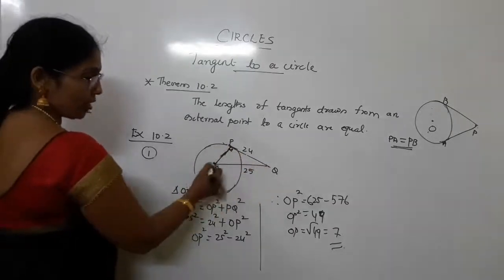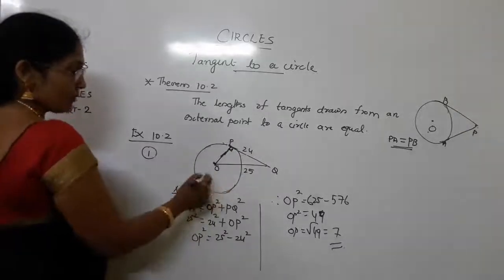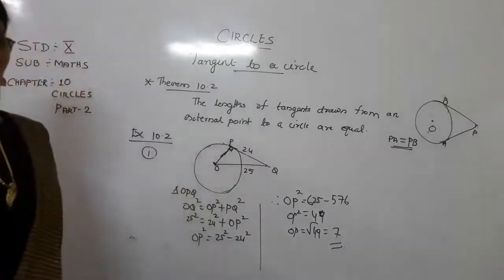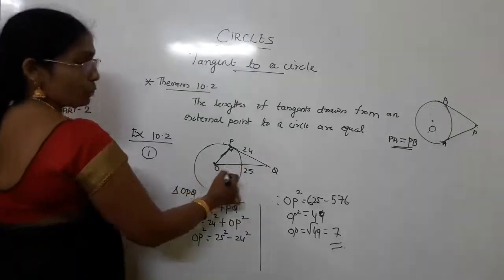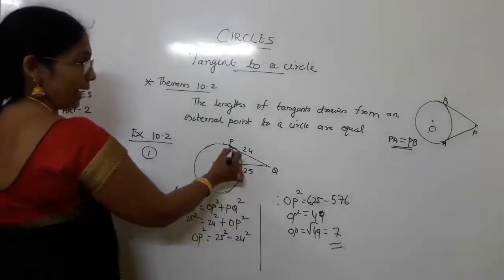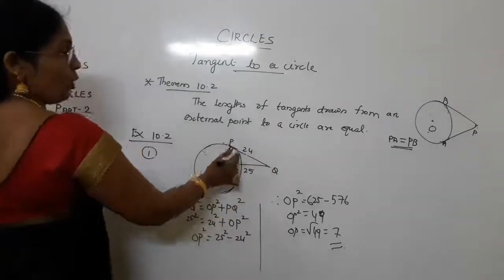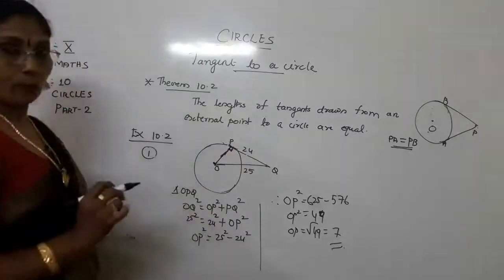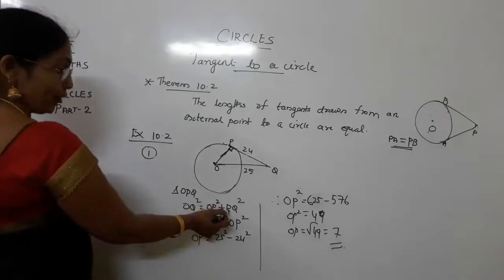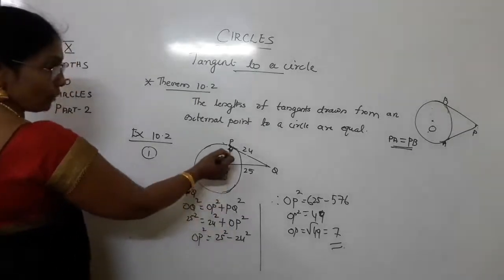Here one right angle triangle is formed. Which right angle triangle? Triangle OPQ. Then which theorem will you apply? Pythagoras theorem, obviously. So what you can say is that this is the hypotenuse. You already know that the 90-degree angle's opposite side is the hypotenuse. Therefore OQ square is equal to OP square plus PQ square. From there all the values you are going to put in. Then what is the only unknown value here? OP is the unknown value, that means the radius of the circle, OP.